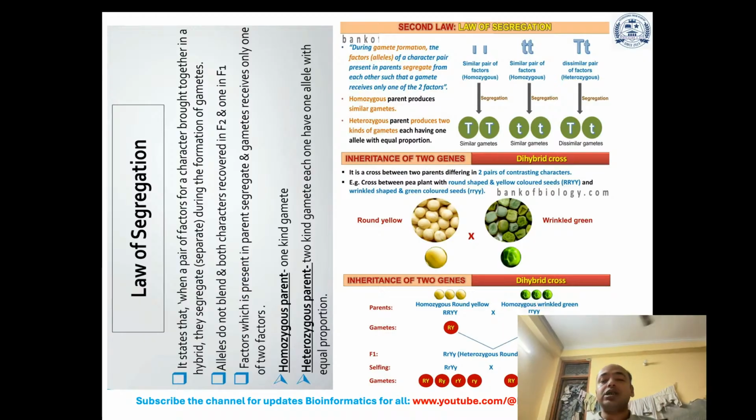So it is a cross. Like the dihybrid cross, it is a cross between two parents differing in two pairs of contrasting characters. A cross between pea plants with round shaped and yellow colored seeds and wrinkled shaped and green colored seeds is a dihybrid cross. Now here you can see how the gametes are formed in a dihybrid cross. So the factors, a similar pair of factors or a dissimilar pair of factors, are present.